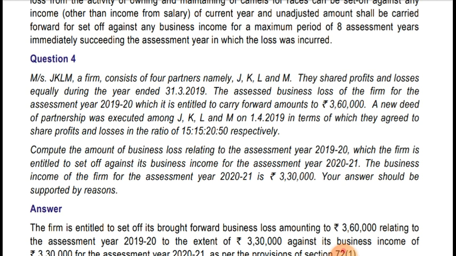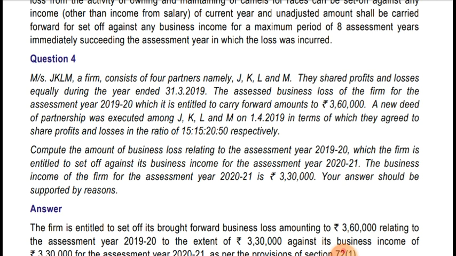A new deed of partnership was executed among J, K, L and M on 1st April 2019, in terms of which they agreed to share profit and loss in the ratio of 15:15:20:50 respectively. Compute the amount of business loss relating to the assessment year 2019-20 which the firm is entitled to set off against its business income for the assessment year 2020-21. The business income of the firm for the assessment year 2020-21 is 3,30,000. Your answer should be supported by reason.